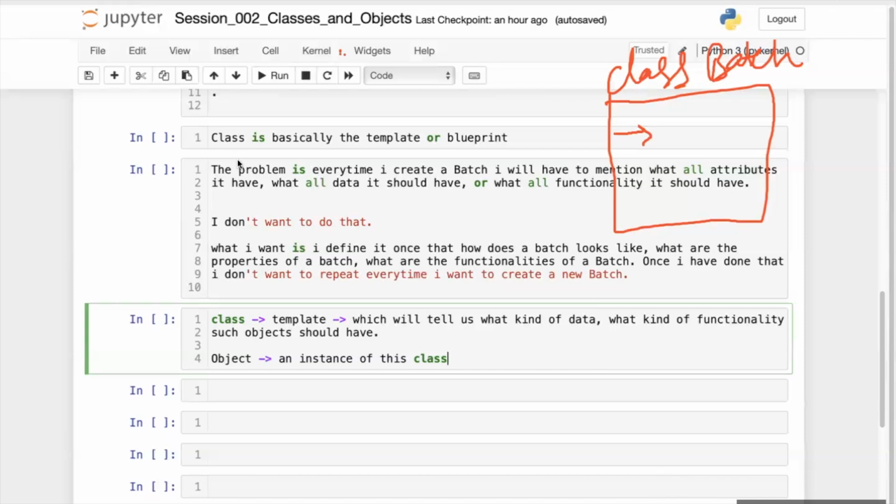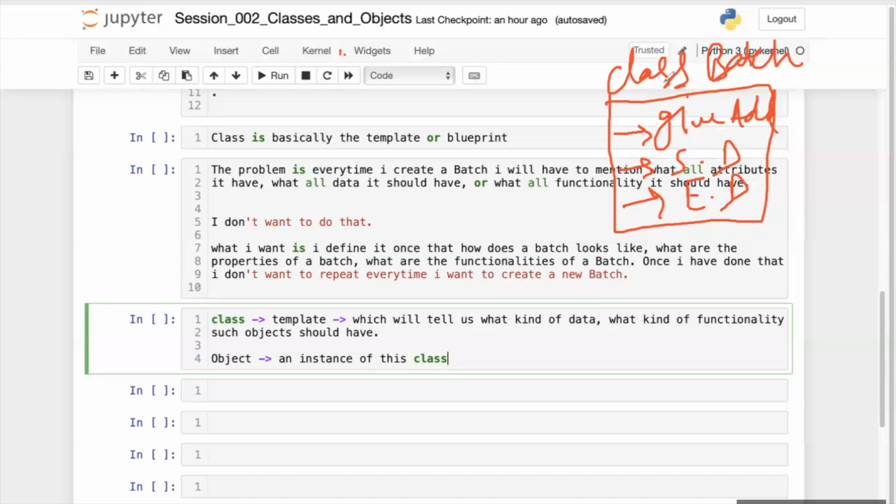See, I have already explained that this class batch will have certain functionalities. It should be able to give admission. Let's say it should have a certain start date and a certain end date, and likewise there may be many more things.